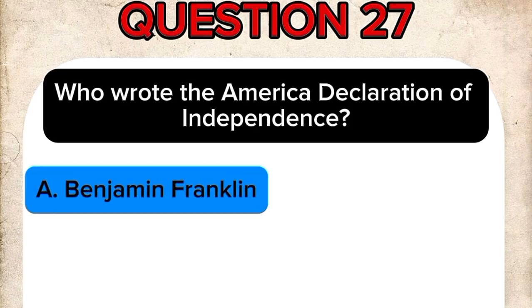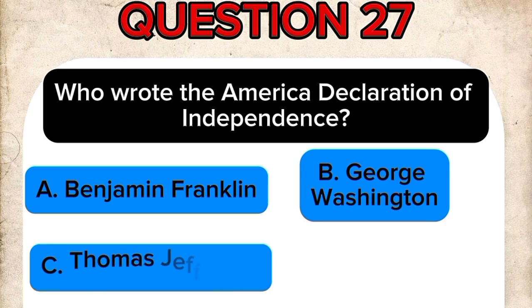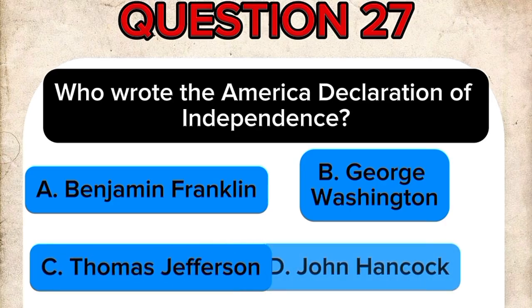A. Benjamin Franklin. B. George Washington. C. Thomas Jefferson. D. John Hancock.